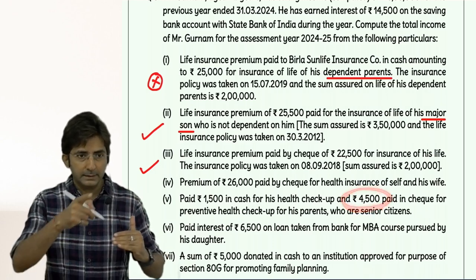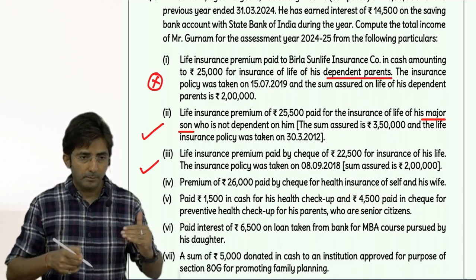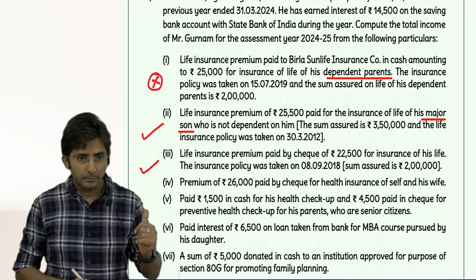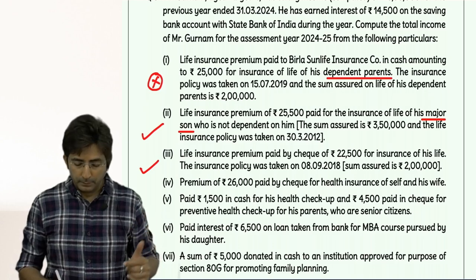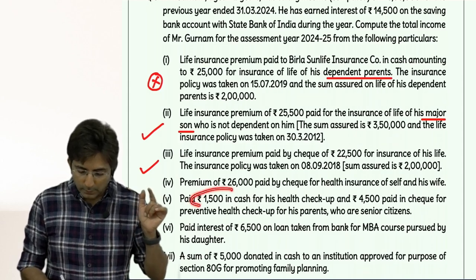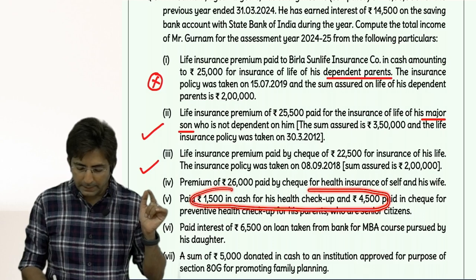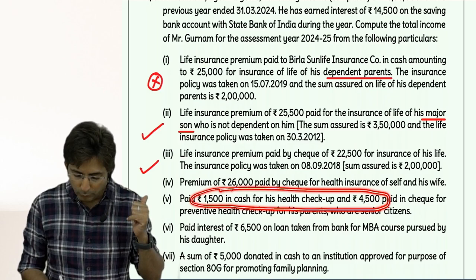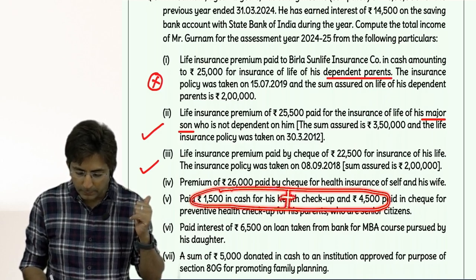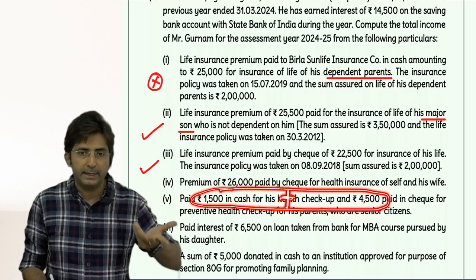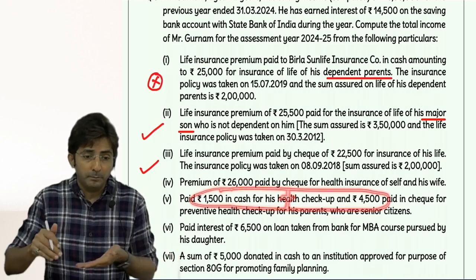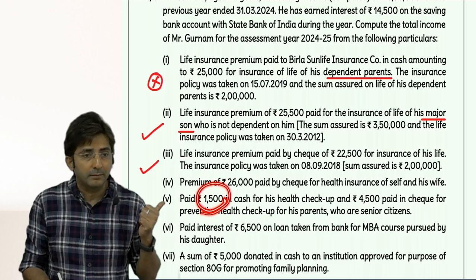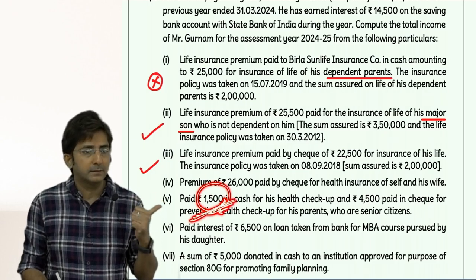Yes, yes. Sir, total 6,000 orders, sir, preventive health checkup maximum 5,000, combined preventive health checkup. See, what is his doubt? Sir, total preventive health checkup is, see, what is his mistake? See, what is he doing? He is adding these two amounts and it is coming to 6,000. So he is saying we can take 5,000, but we don't want this. See, can you take this in the parents sector? Can you take this in parents?